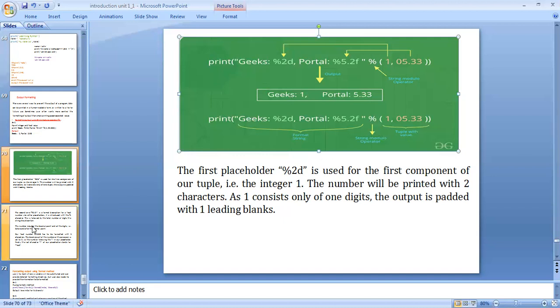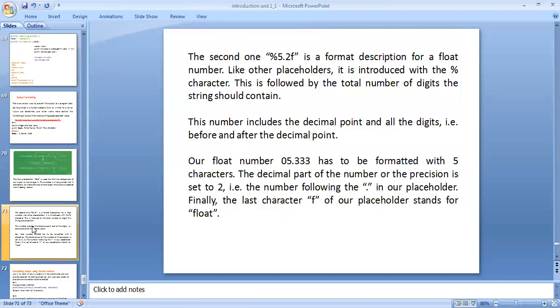After that, the second one is %5.2f, the format description for the float number. 5.2 is the float format. Like other placeholders, it is introduced with the percent character. Why the percent character? When a string is used, it depends on the sequence of characters. This is followed by the total number of digits the string should contain. The number includes the decimal point and all the digits before and after the decimal point.